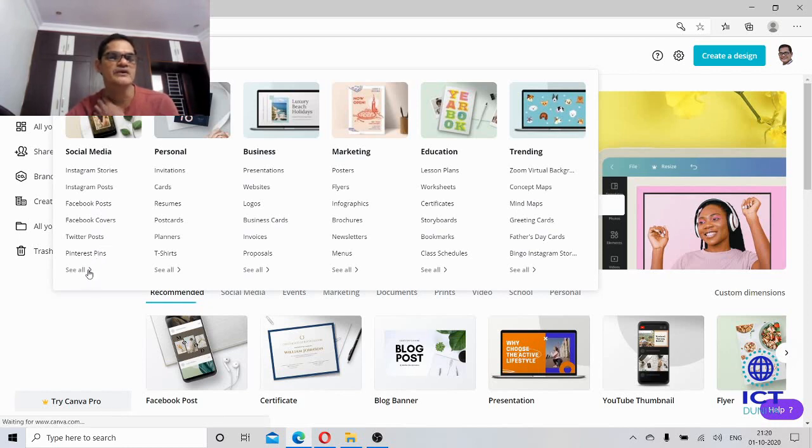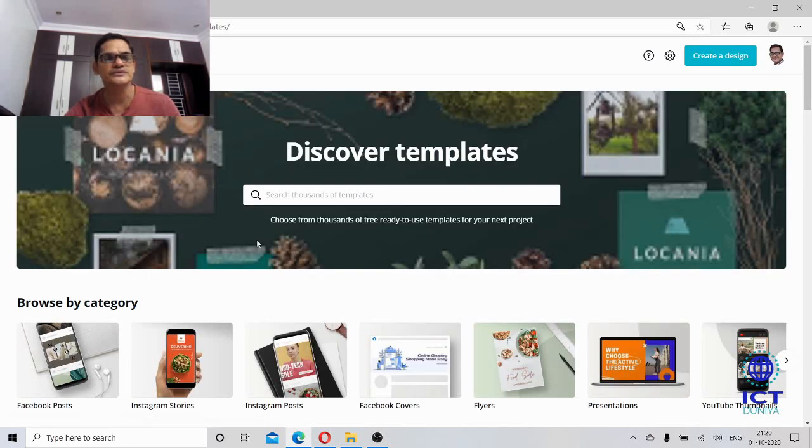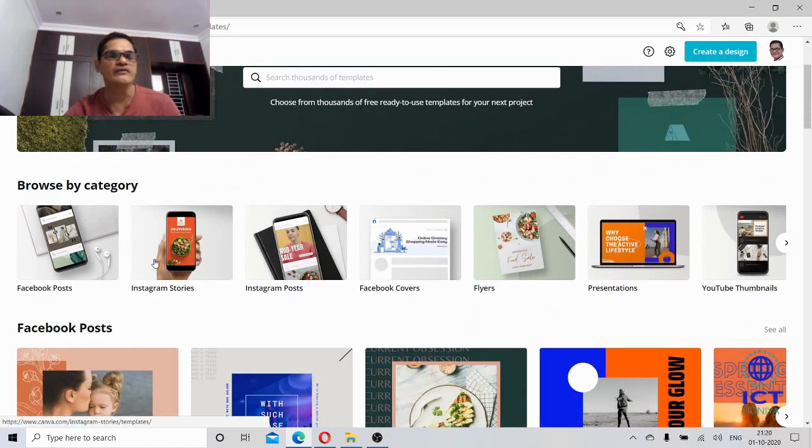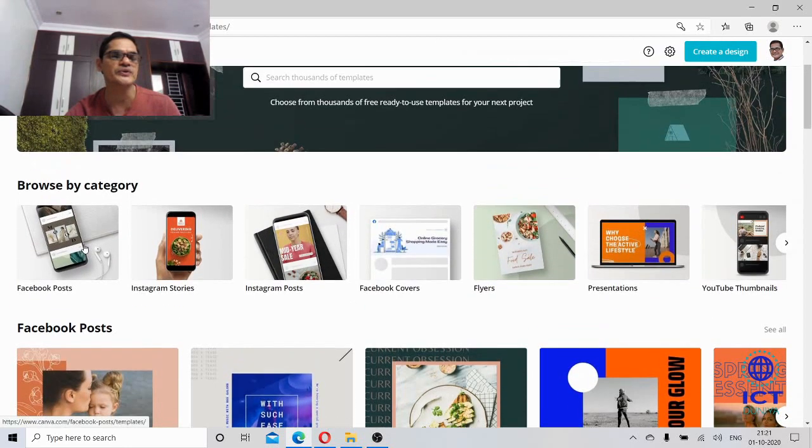So let me click on see all. See here. So we could have templates from the page if we want to create a Facebook post. So we can create with a template: Instagram stories, Instagram posts, Facebook covers, flyers, presentations, YouTube thumbnails.